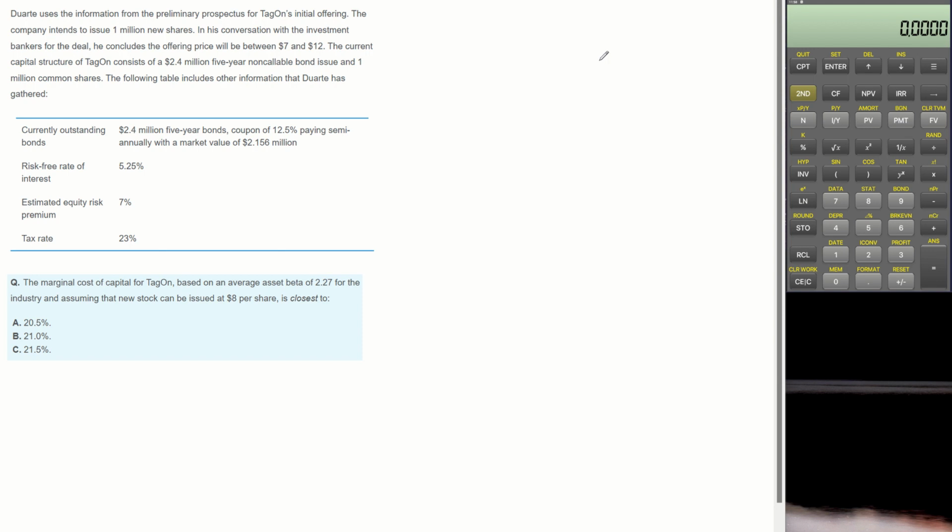Marginal cost of capital, MCC, means the cost of the last capital raised by the company. MCC can be calculated by weight of debt multiplied by cost of debt multiplied by 1 minus tax rate, plus weight of equity multiplied by cost of equity. And there is no preferred stock in this question. So we need to calculate each component to calculate MCC.